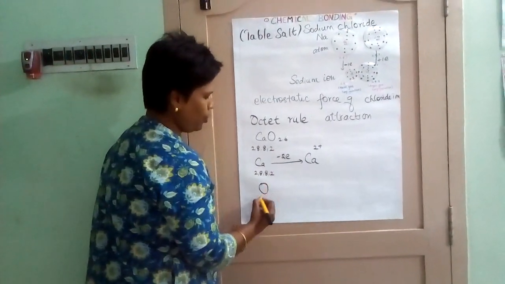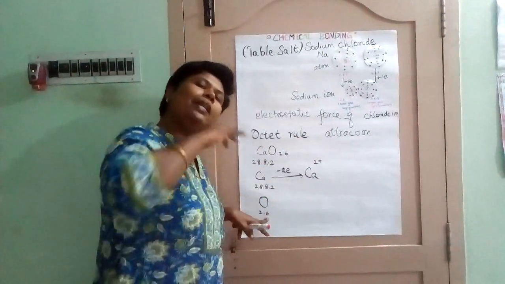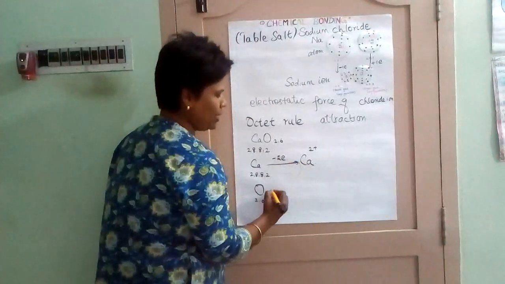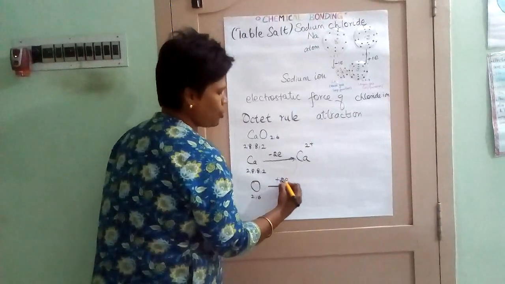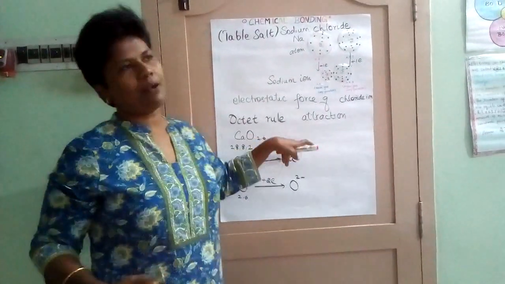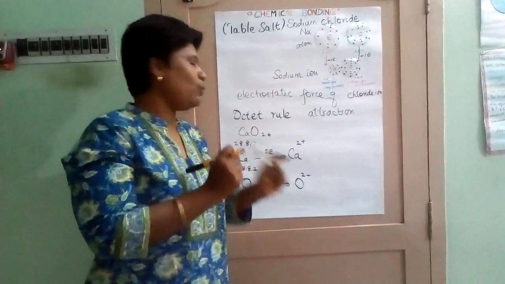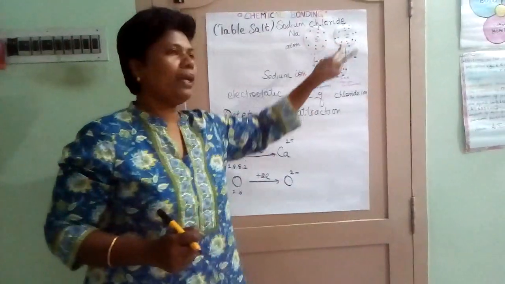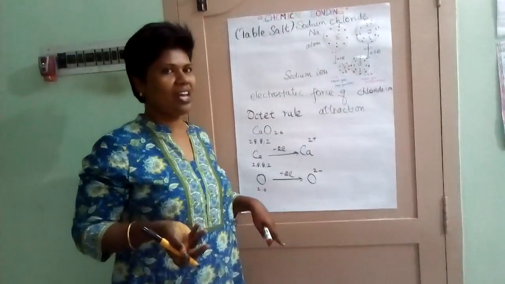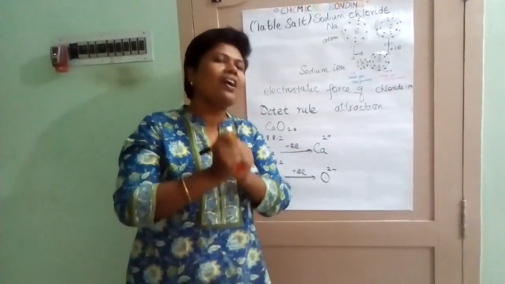Similarly, oxygen is 2, 6. Which is more probable, getting 6 or getting 2? Yes, getting 2. So these 2 electrons go here, oxygen receives the 2 electrons and changes into O2-. How much you lose, that much positive. How much you gain, that much negative. So calcium ion, and what name will you give the other? Chlorine becomes chloride, so oxygen becomes oxide ion. They are held together by a strong electrostatic force of attraction.